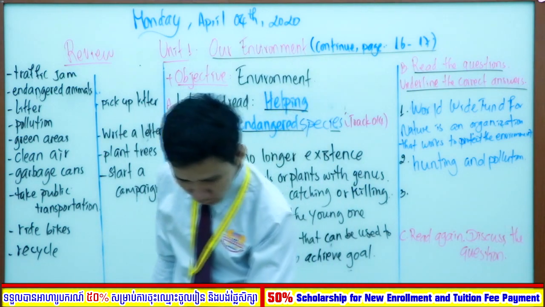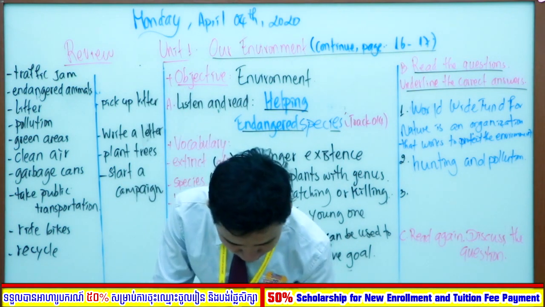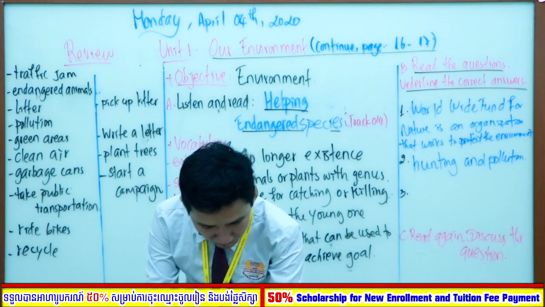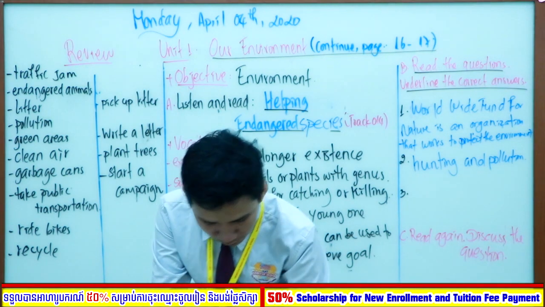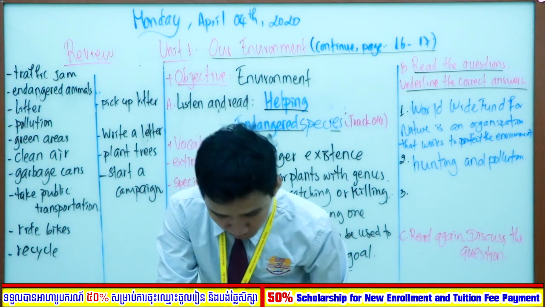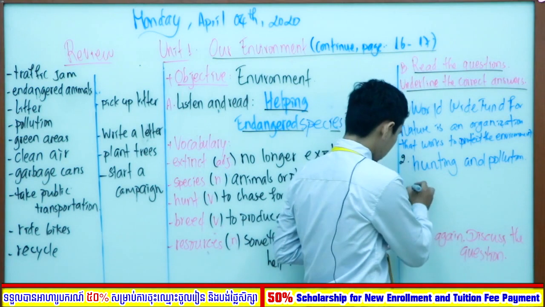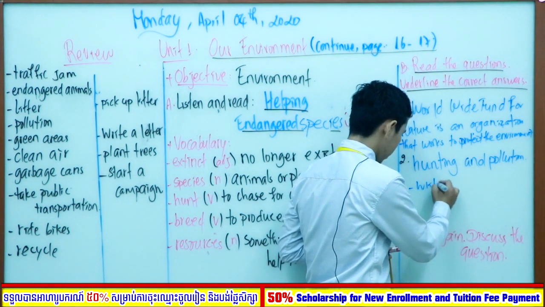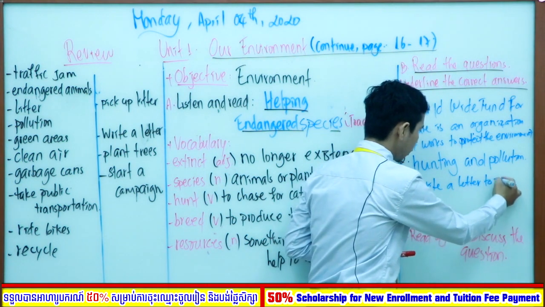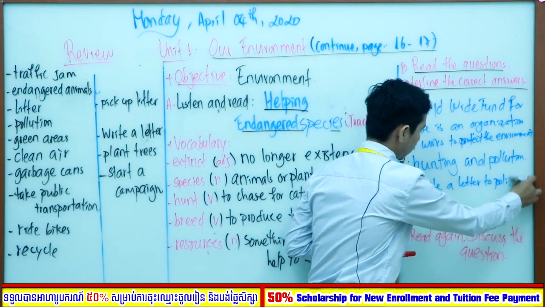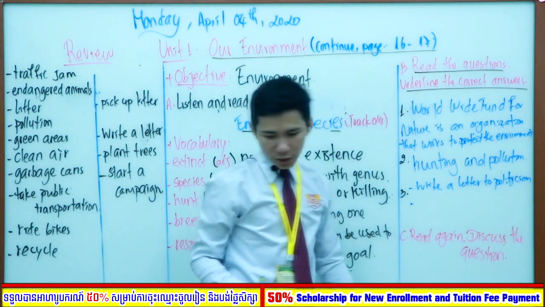The last one, what are 3 ways people could help? If people know about the problems, they will be more likely to help. So the first one, we could write a letter to a politician. How about the second one?